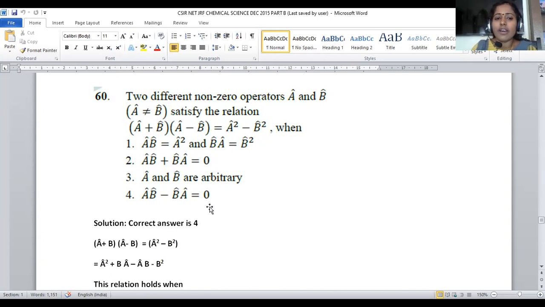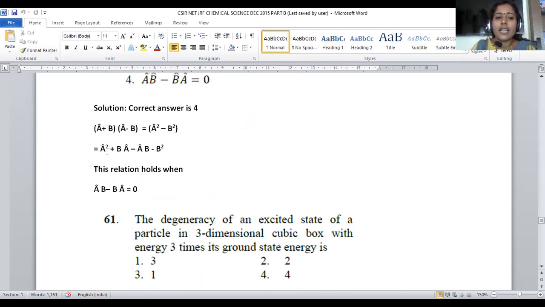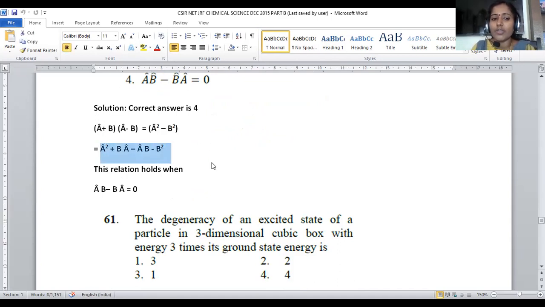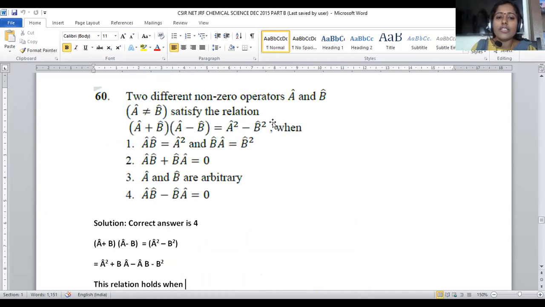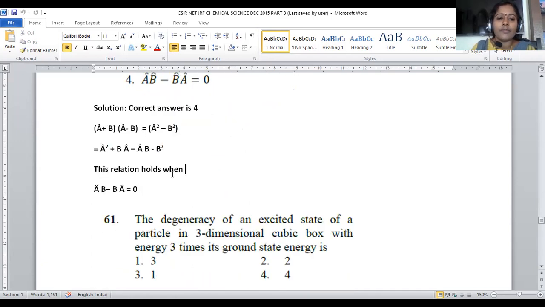In general, what is the formula for this one? In general, (A plus B) into (A minus B) is equal to A square plus BA minus AB minus B square. This is the actual expansion we have to write in accordance with mathematical calculations. But within the problem they mentioned this is exactly equal to A square minus B square.